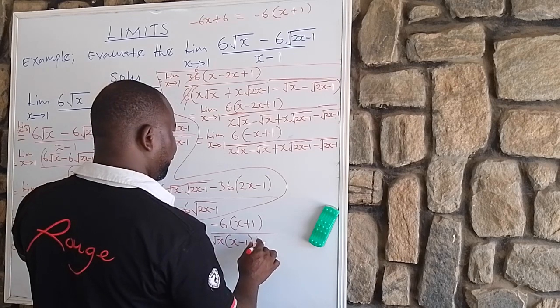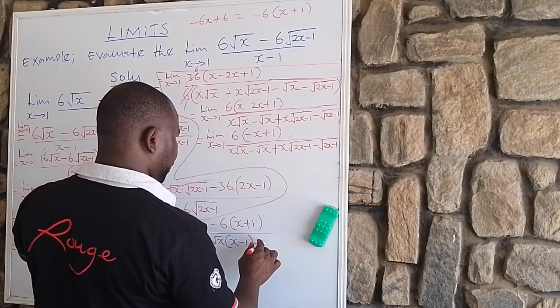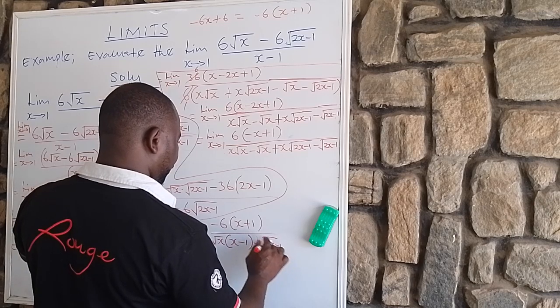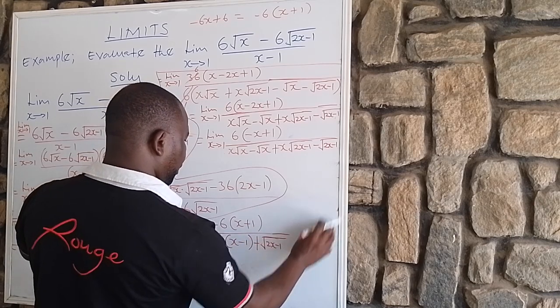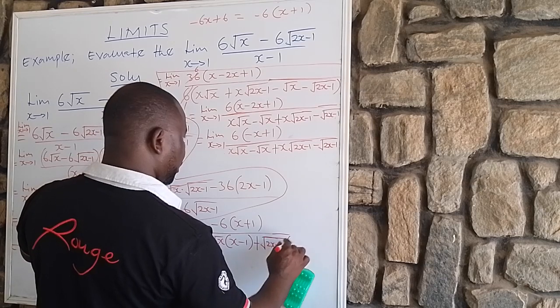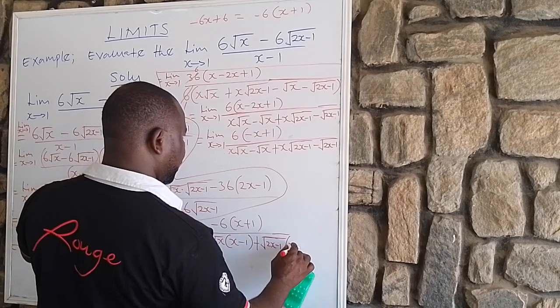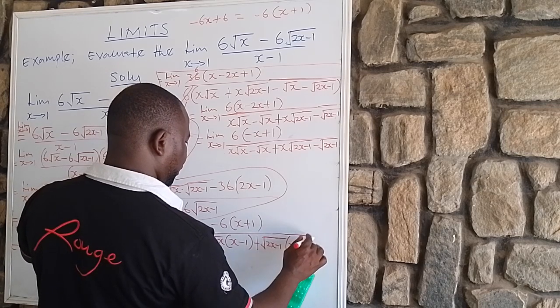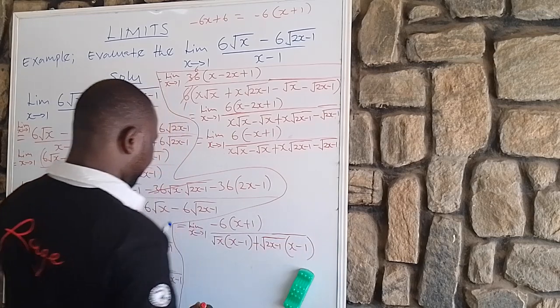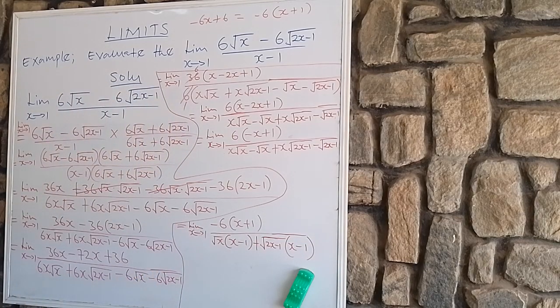Then factor this one out. Here will be plus root 2x minus 1. We are going to have x minus 1, isn't it? Okay.